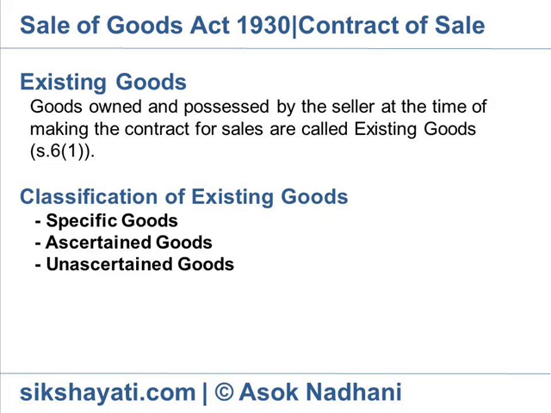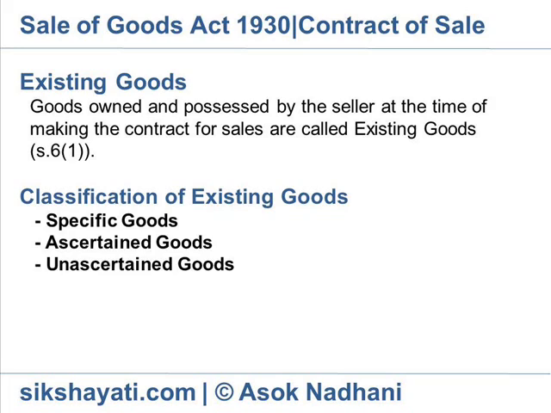Existing goods. Goods owned and possessed by the seller at the time of making the contract for sale are called existing goods. Third party possession. Goods which are in possession of others, like goods which have been placed or let out on hire, or are in the possession of an agent, bailee, servants, etc., are included in existing goods.